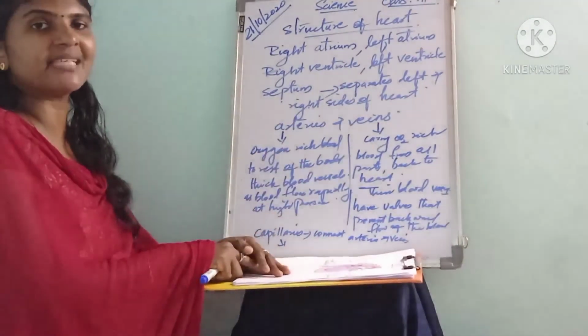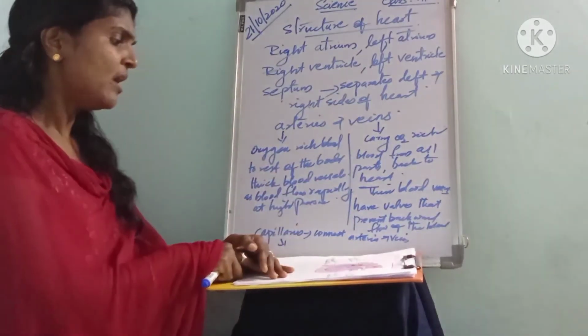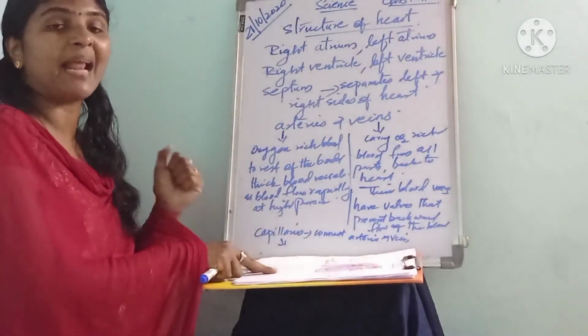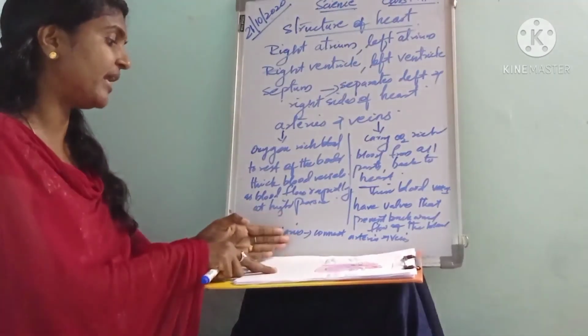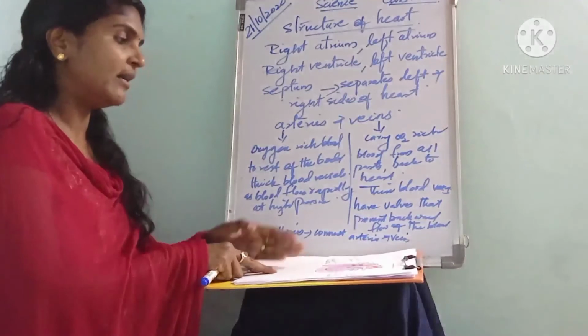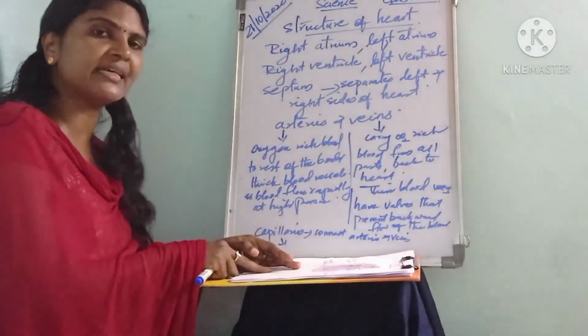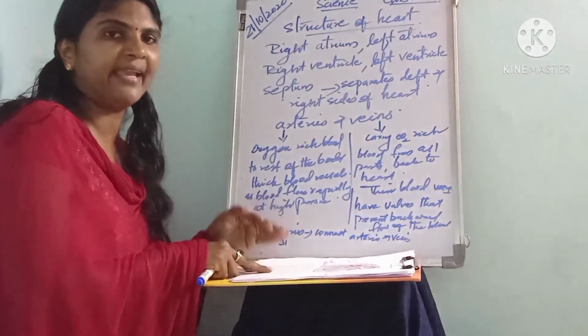The veins have valves that prevent the backward flow of blood. The branches of blood vessels are called capillaries, which connect arteries and veins.